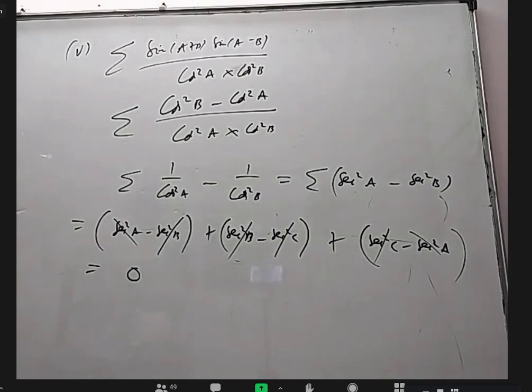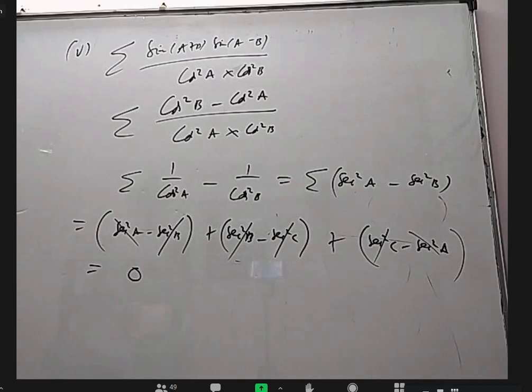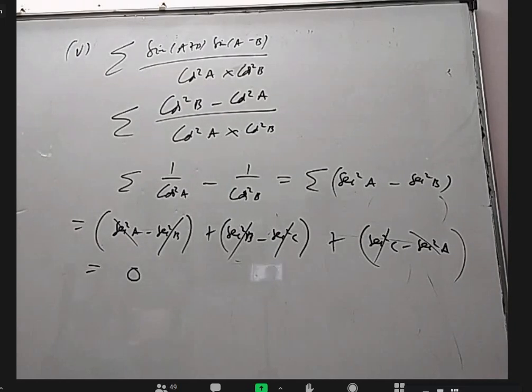For capital pi, same process? Yes, product also the same. Product of things in cyclic order again. Okay, sir. Then it will become secant square A into secant square B into secant square C, and secant square a minus secant square b into secant square b minus secant square c into secant square c minus secant square a, if it is pi instead of sigma. Okay, sir.